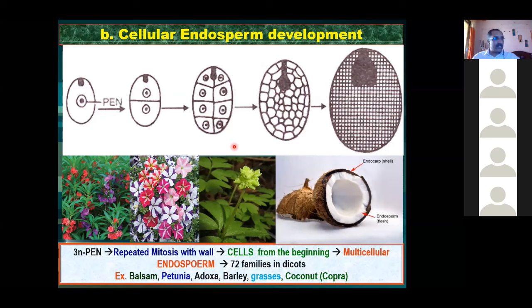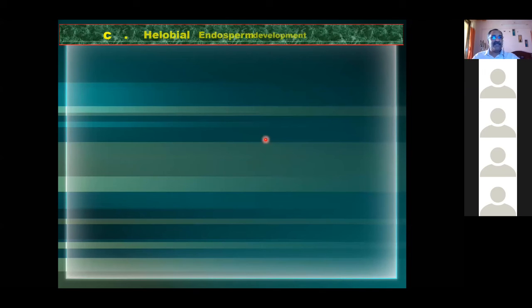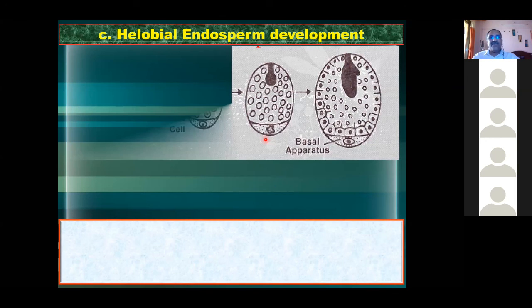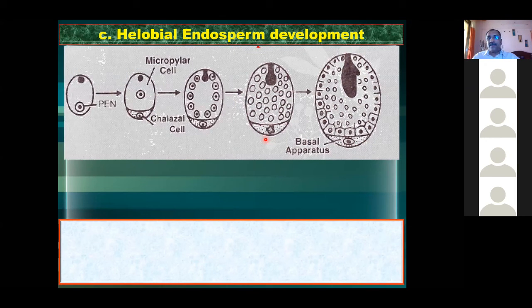So how many endosperm development you have seen so far now? Two you have seen. What is the first one? What is the name of the first one? Short form? Nuclear. What is the second one? Cellular. Now we come to the third one. Now we come to the third and the last.